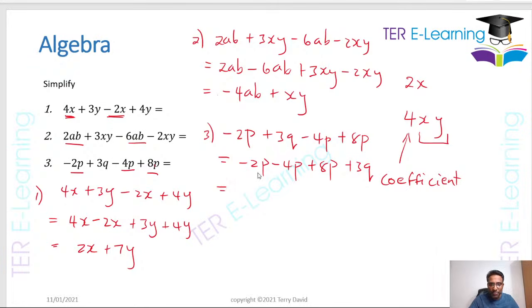So minus 2P minus 4P, that's going to give me minus 6P. Minus 6P plus 8P is going to give me 2P. And then all we are left with is plus 3Q. So this is how we simplify basic algebraic expressions. That's how we do it.